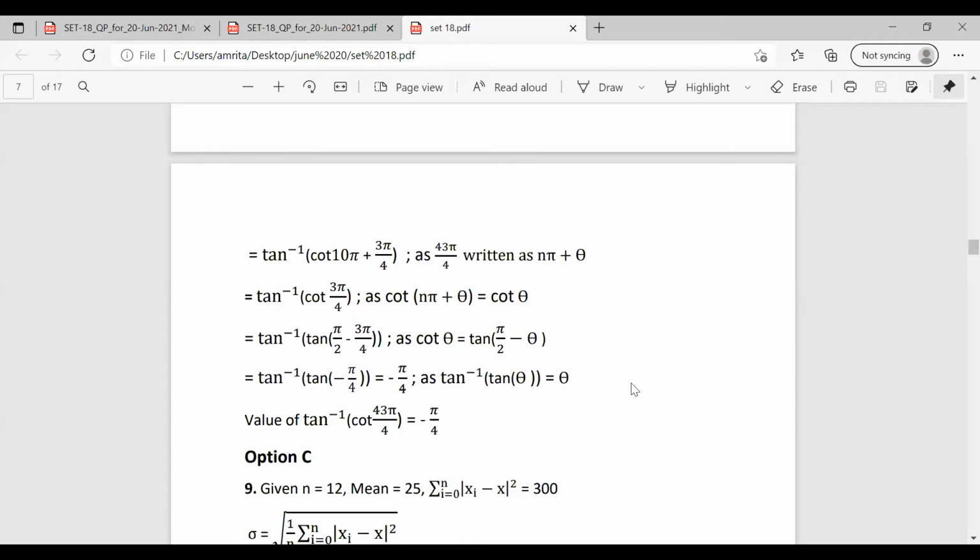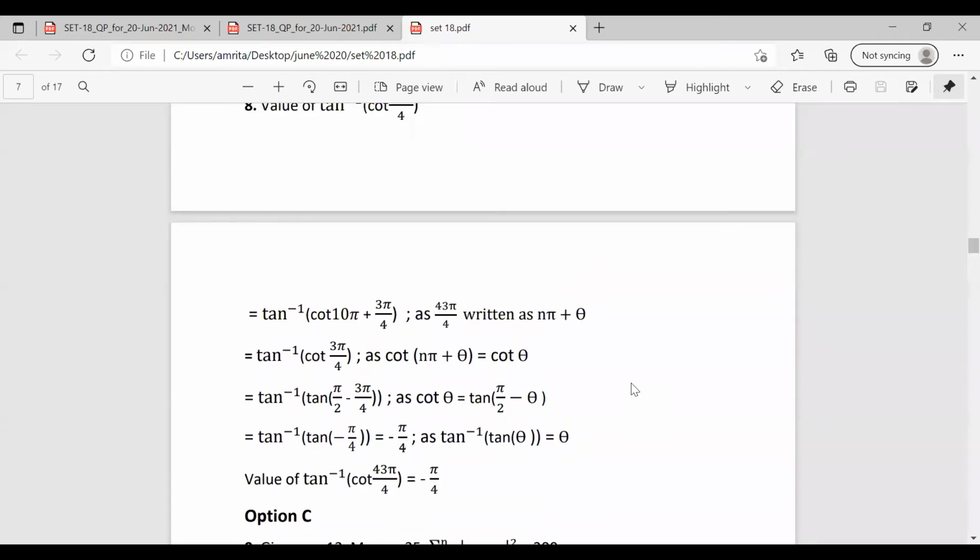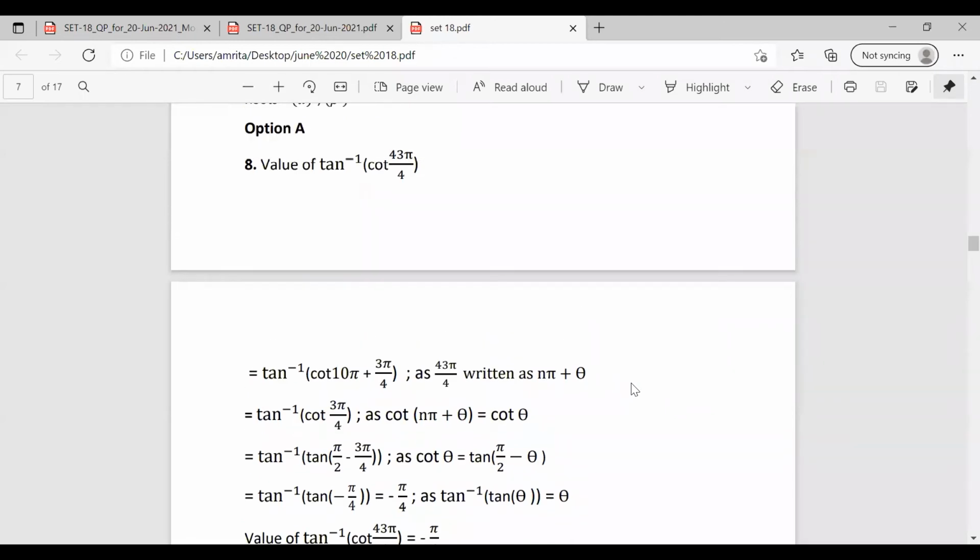So we solve this equation using two to three formulas. In the question, it is asked to find tan inverse of cot of 43 pi by 4. So we know that cot theta equals cot of n pi plus theta. So we are arranging this 43 pi by 4 as n pi plus theta, that is 10 pi plus 3 pi by 4. So it becomes cot theta, that is cot of 3 pi by 4. So it is tan inverse of cot of 3 pi by 4.